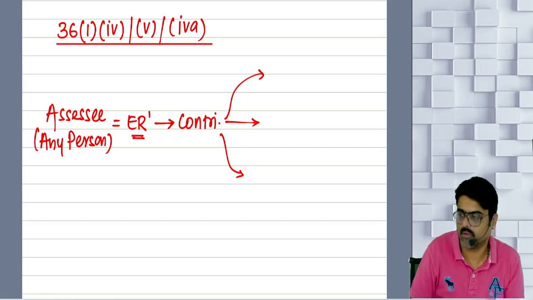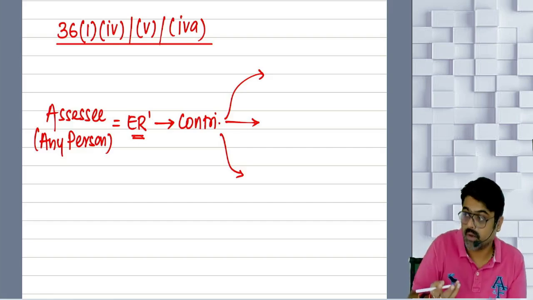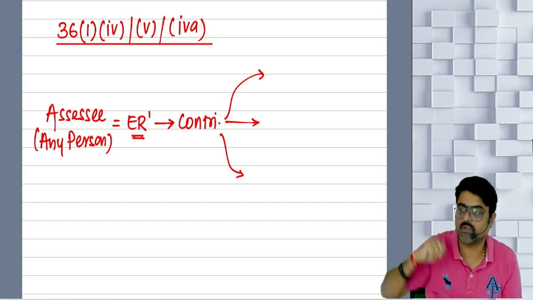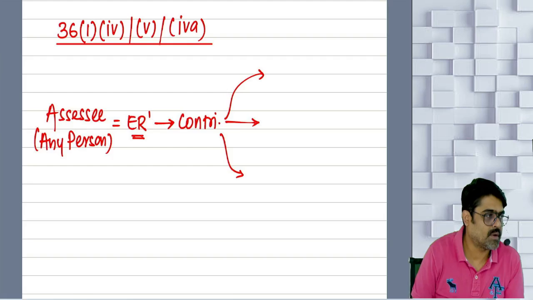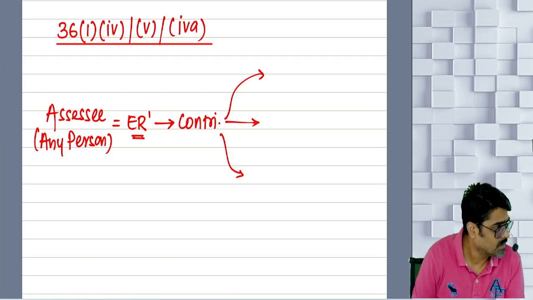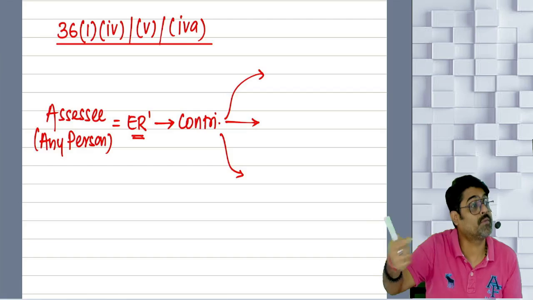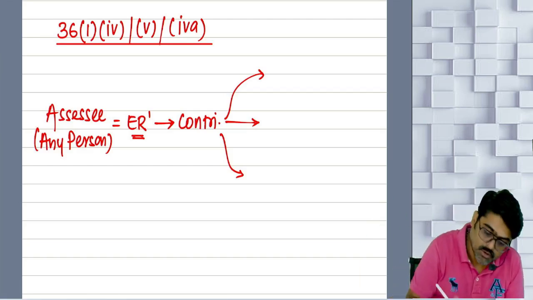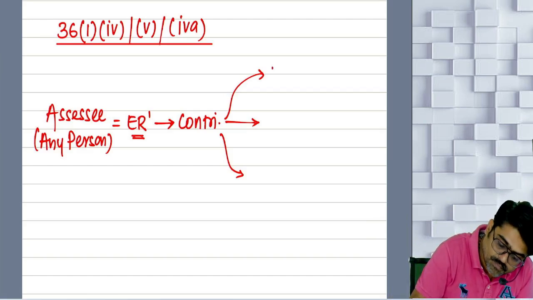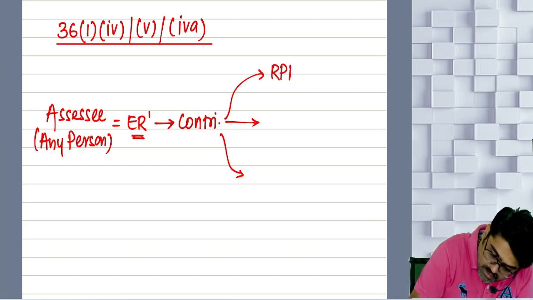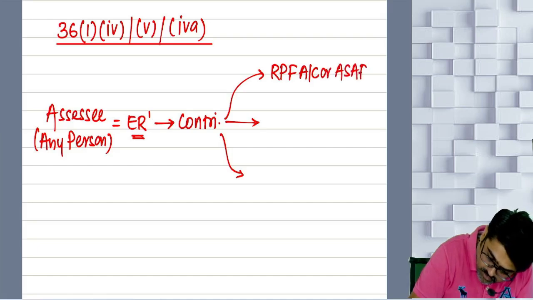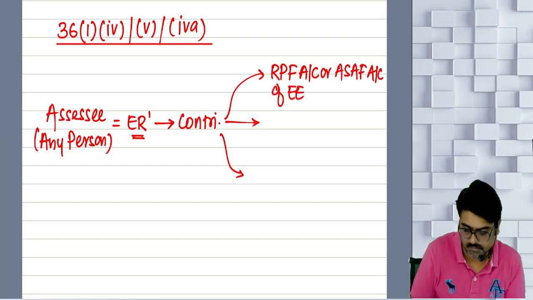So if you are an assessee, you are an employer, you are contributing to your employee's RPF account or ASAF account. RPF account, you know, na? Recognized provident fund of your employee. In that provident fund you have to make the contribution. So you are making contribution to RPF account or approved superannuation fund account of your employee.